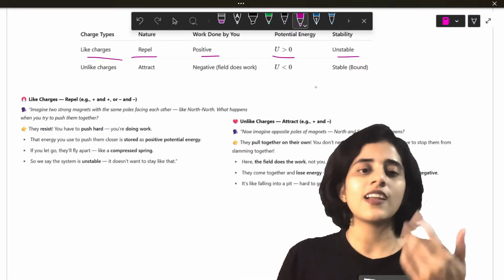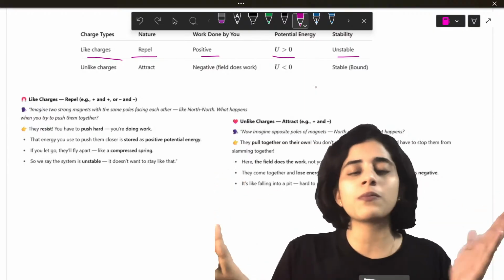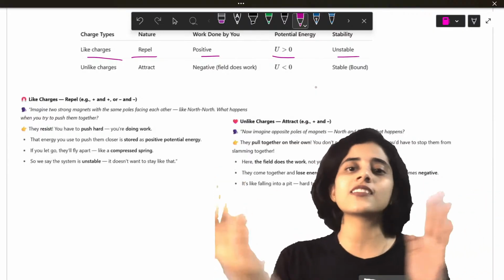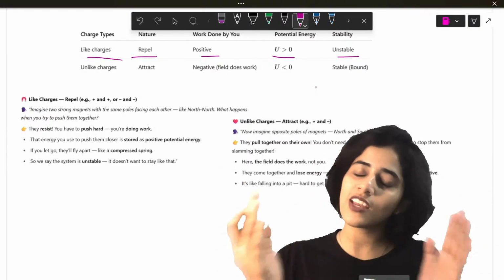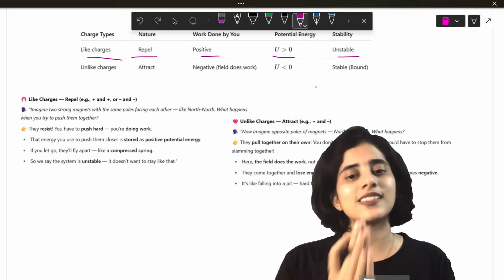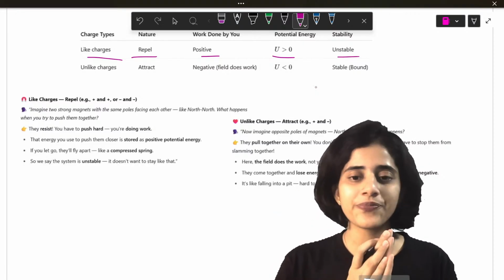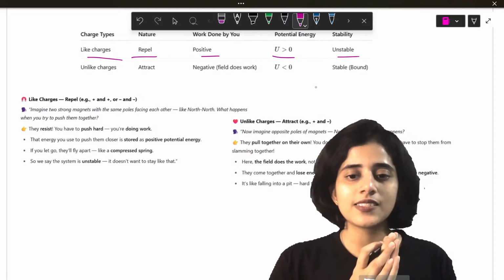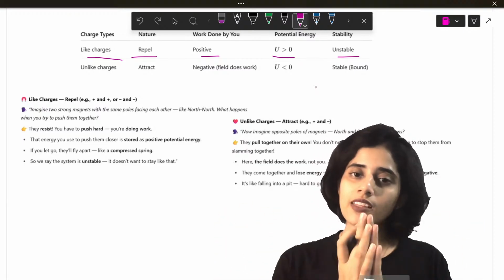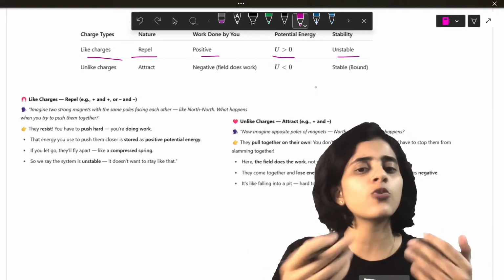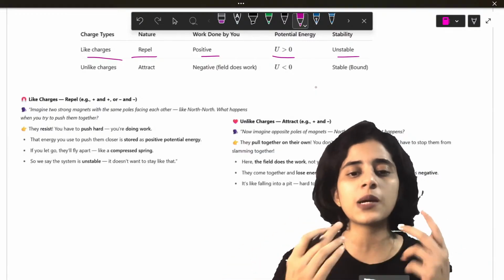You understand? Now what about unlike charges? They're two people in love. Now they're finding reasons to come close together. So they're happy the way they are. They are stable. Okay? Yes. So when they come together, you don't need to give a lot of energy. So it loses all its energy. That's why the energy becomes negative.